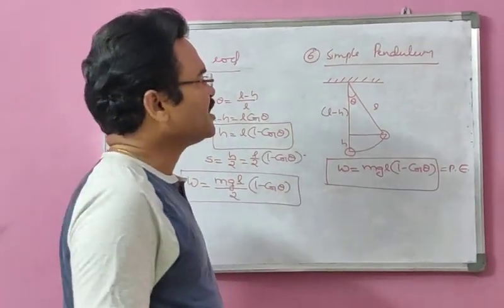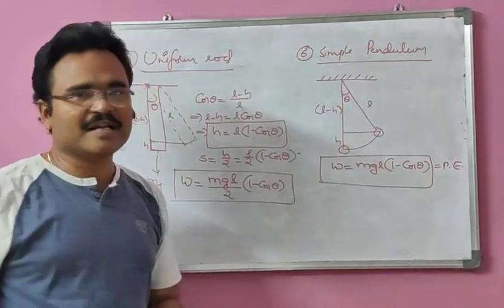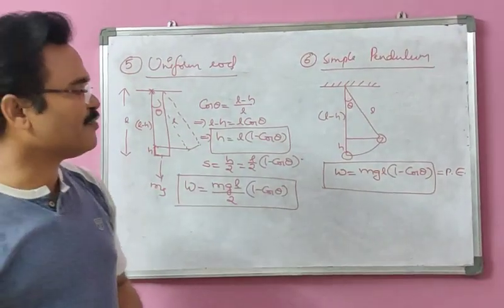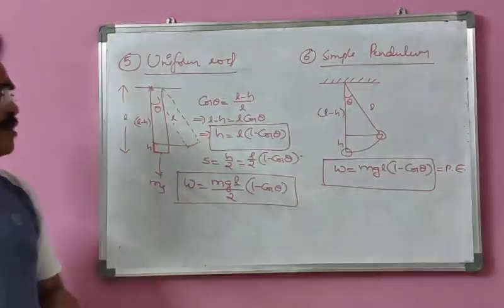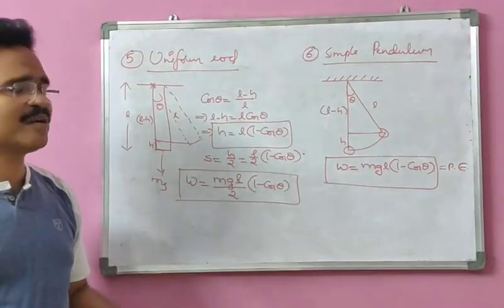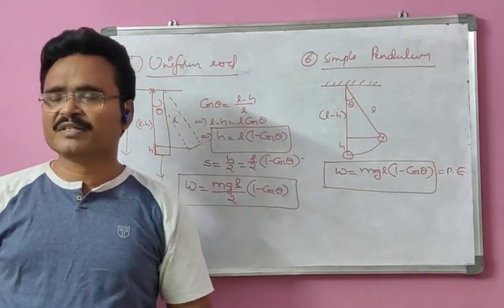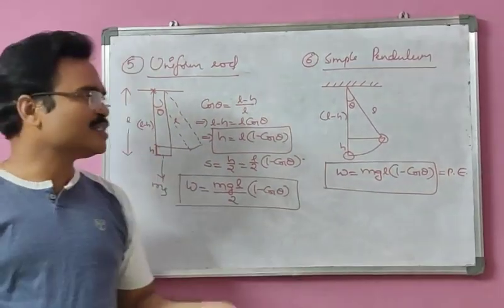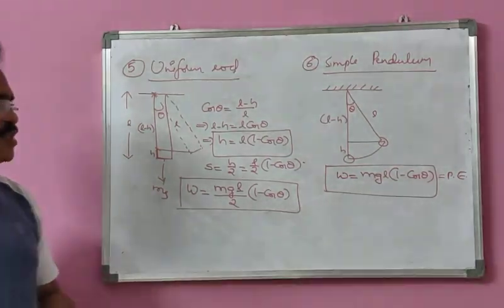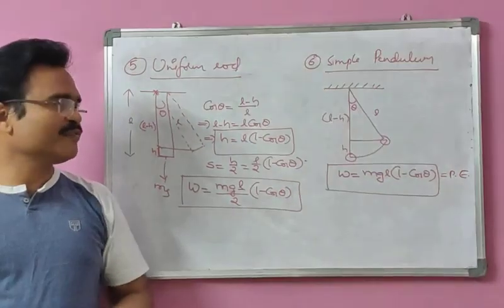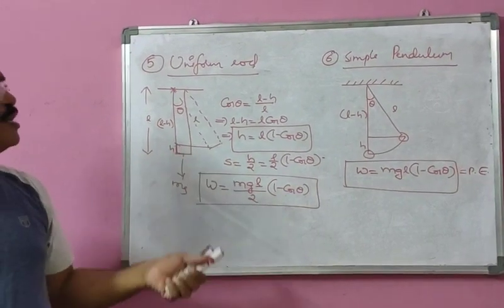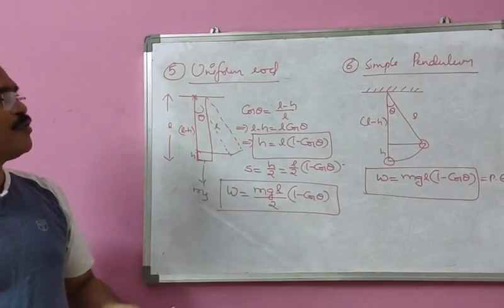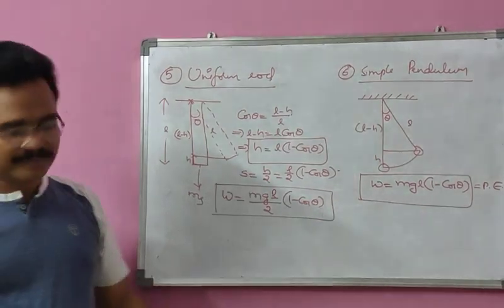So these are some of the expressions that we can use to calculate the work done in different situations, and we are using different formulas. But the basic formula is W equal to Fs cos theta, which is applied here to get different expressions. Okay, so you can pause the video at any stage to copy these formulas. Then we are going to move into the next topic here.